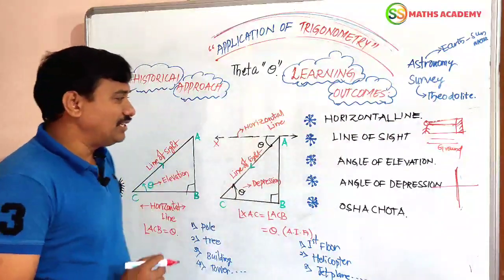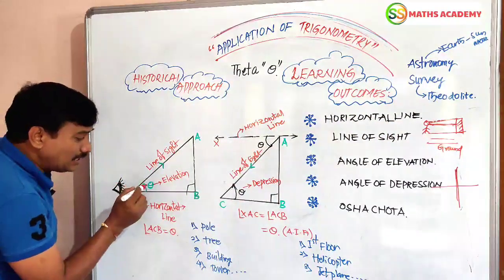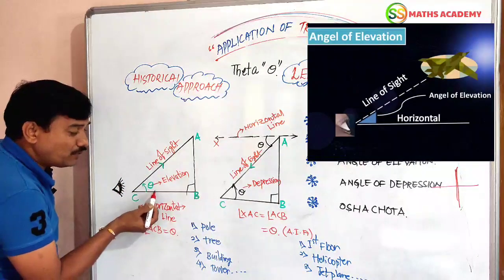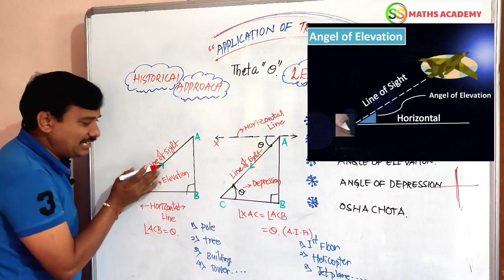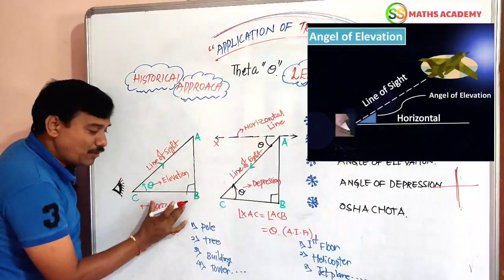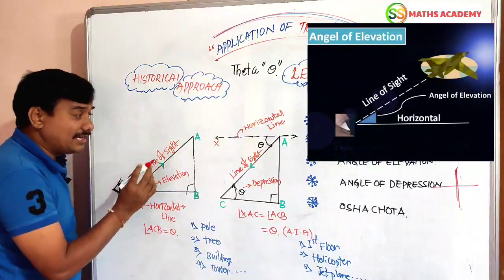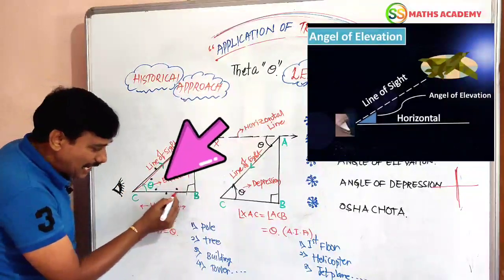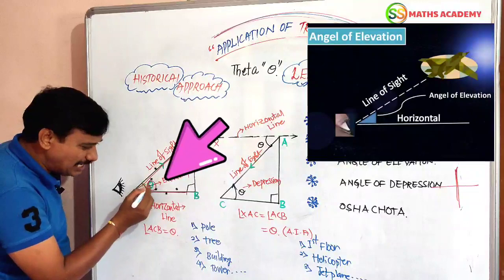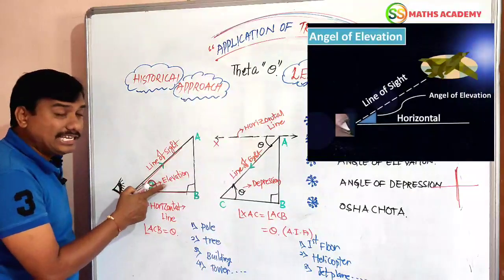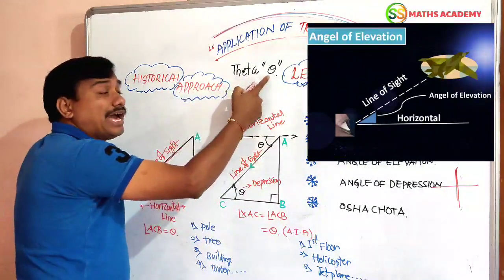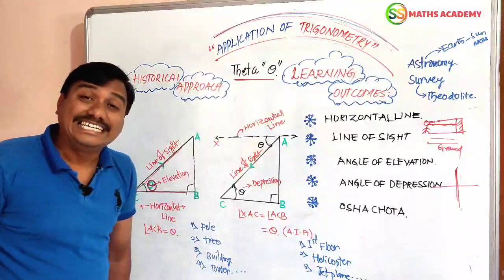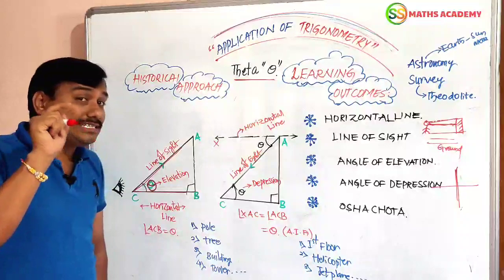Next, angle of elevation. Simple only. Here, in the angle of elevation, the line of sight is above the horizontal line. The angle between the line of sight and the horizontal line is called the angle of elevation. This parameter is also called theta.